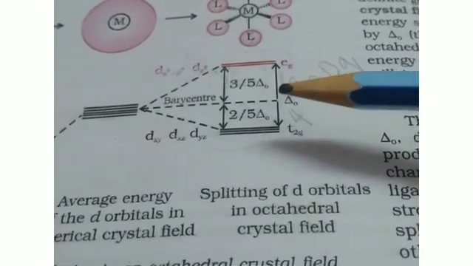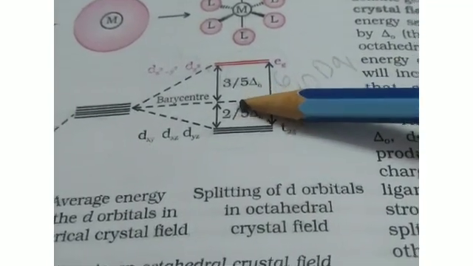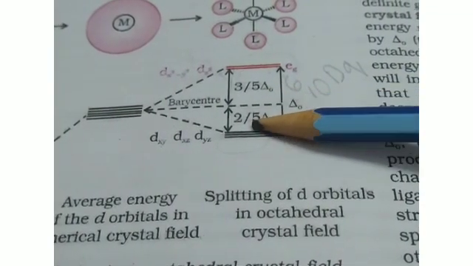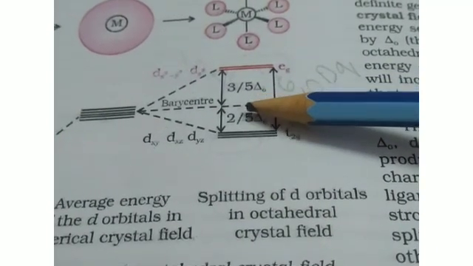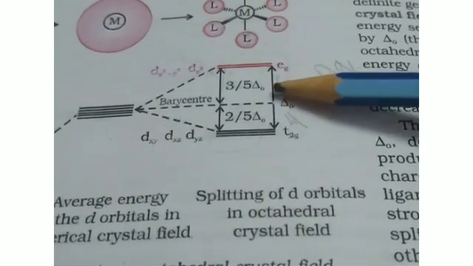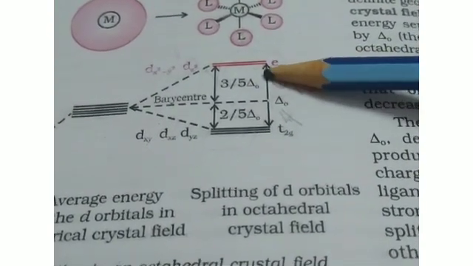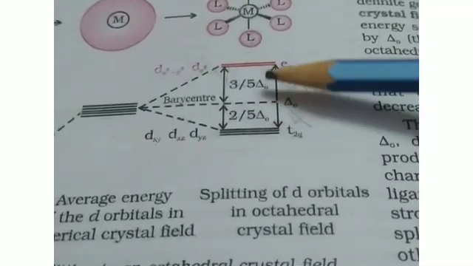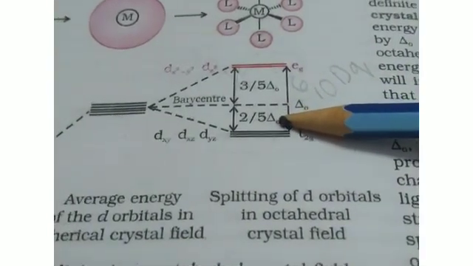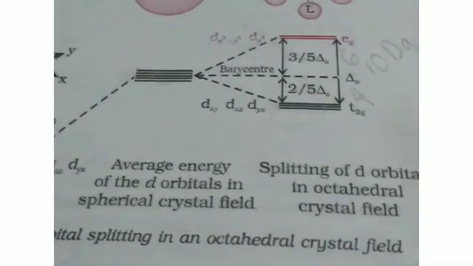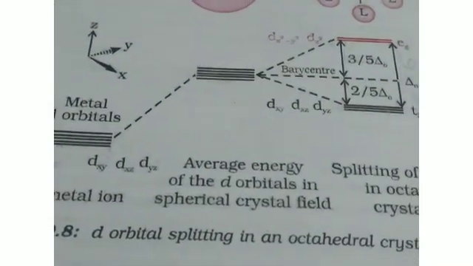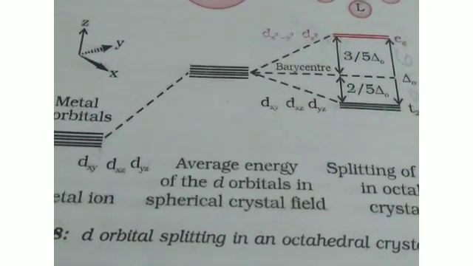The t2g orbitals are lowered by 2/5, and the eg orbitals are raised above the average energy by 3/5. The energy difference between the t2g and eg is called delta zero, which is called the crystal field splitting energy. Delta zero is the crystal field splitting energy, and the O stands for octahedral complexes.